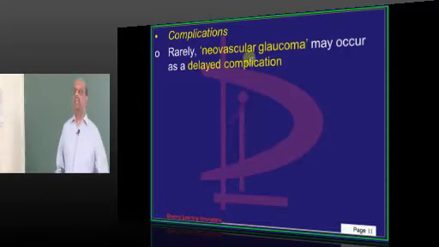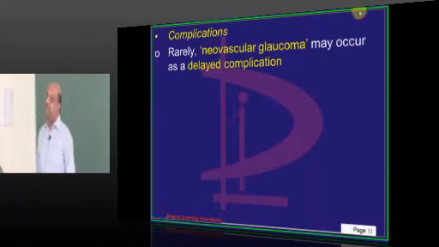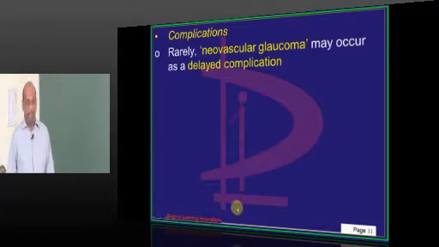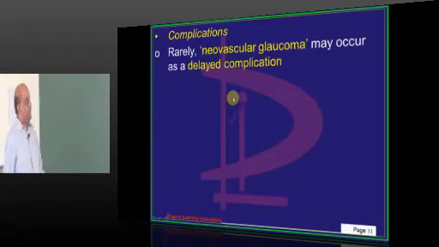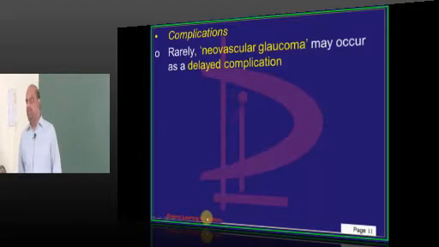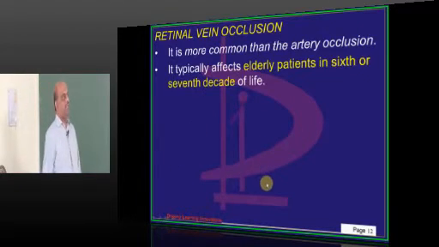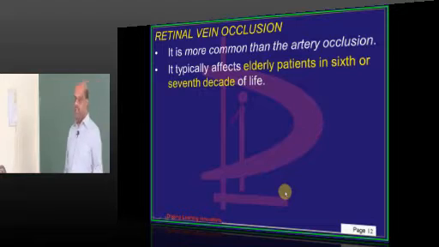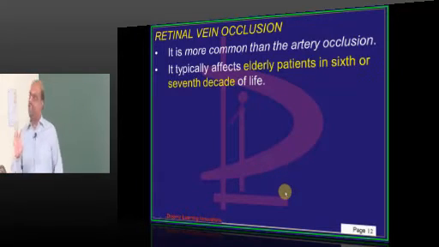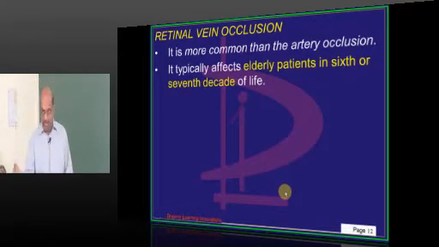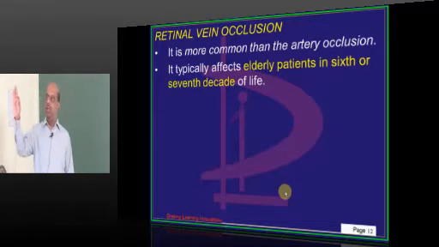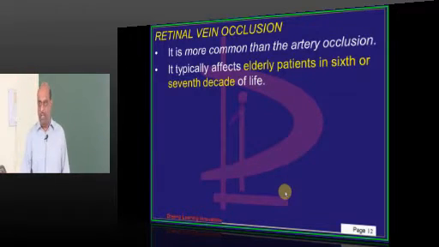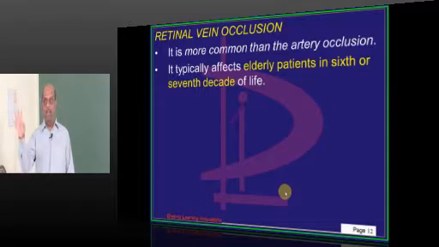Now, what are the complications of CRAO? Neovascular glaucoma can develop as a delayed complication is what we need to remember. So this is in summary, doctor. What are the 5 buzzwords you want to remember? Cattle truck appearance, cherry red spot in the macula, and atherosclerotic thrombus being the most common underlying cause, followed by emboli, seen in elderly people. So these are the essentials.